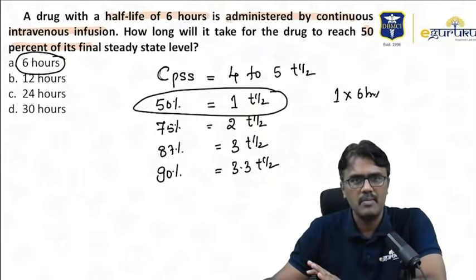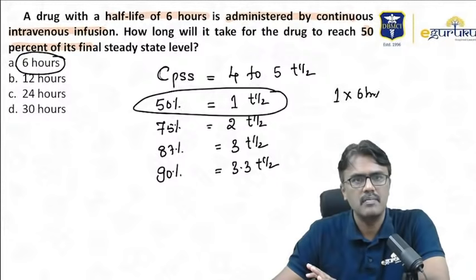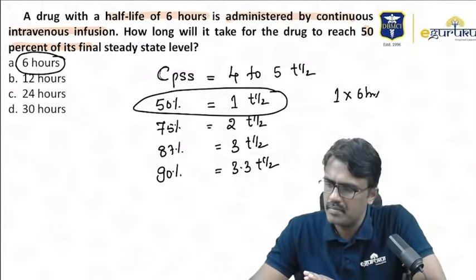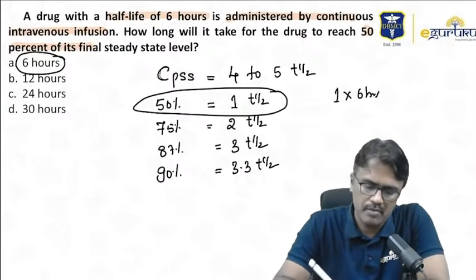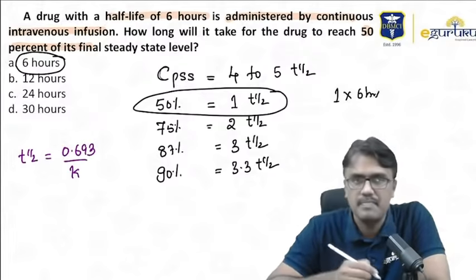So let me give some formulas for you. What are the ones which are important? Some of the formulas which are important: half-life can be given by 0.693 divided by elimination rate constant.